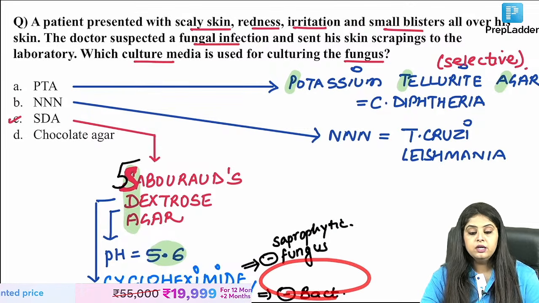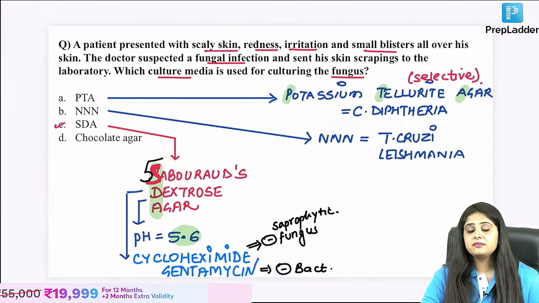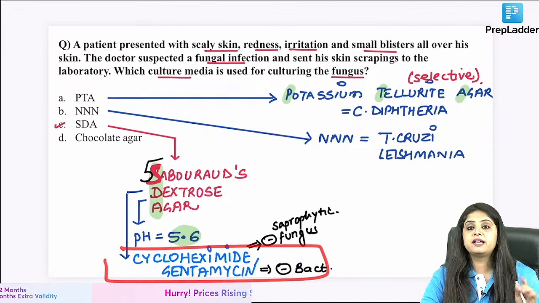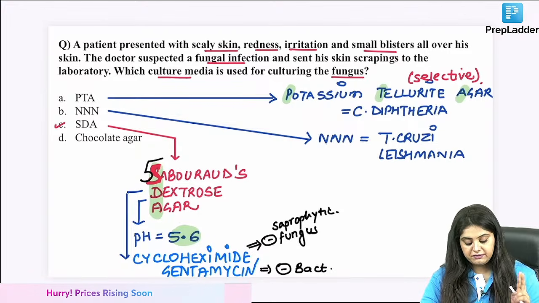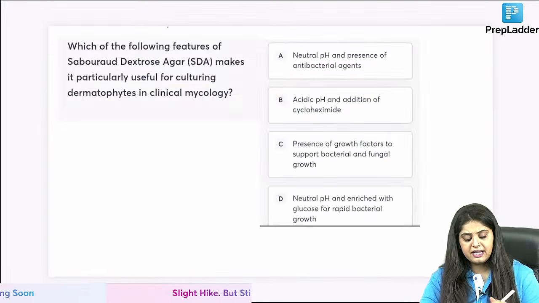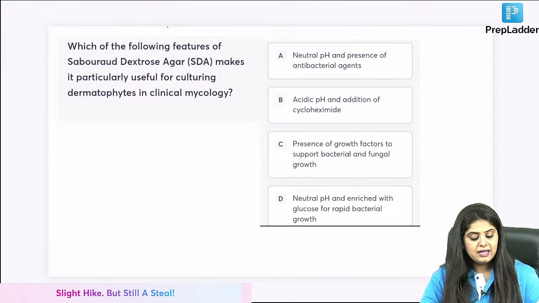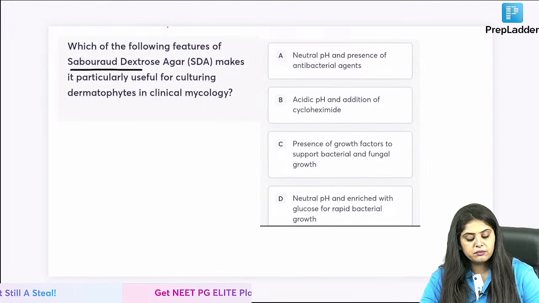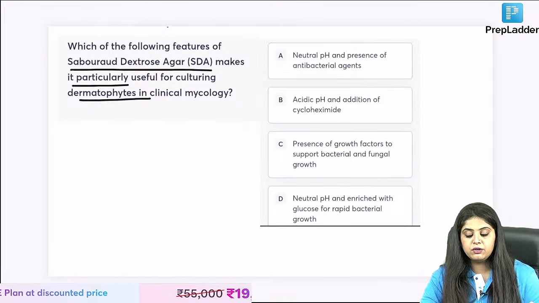Gentamicin is added to remove what? To remove the bacteria. So two things are added, cycloheximide and gentamicin. Why did I teach you this? Because I'm being nice and I have leaked the next question to you: which of the following features of Sabouraud's dextrose agar makes it particularly useful for culturing dermatophytes?